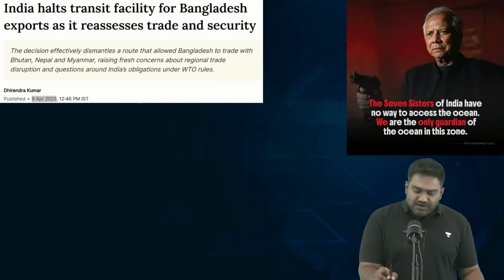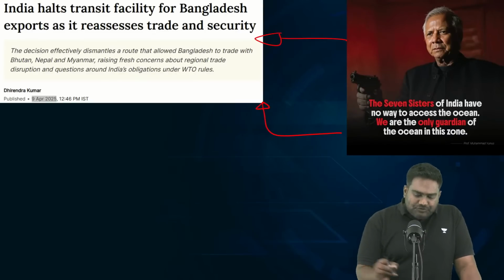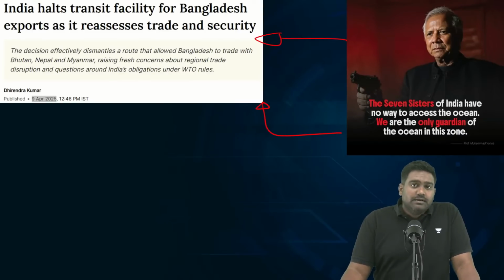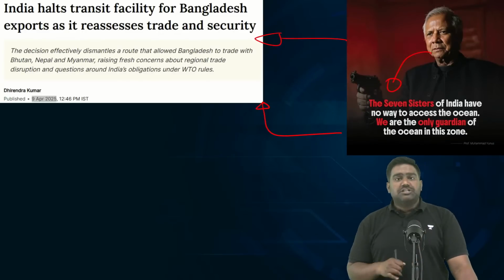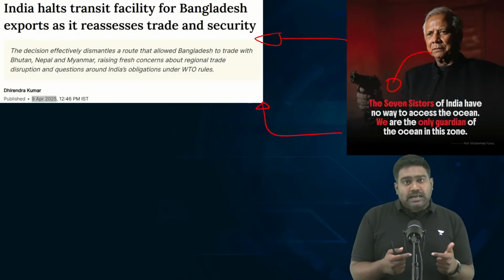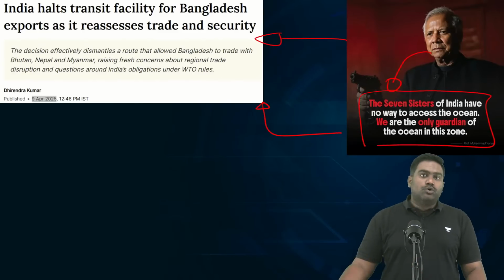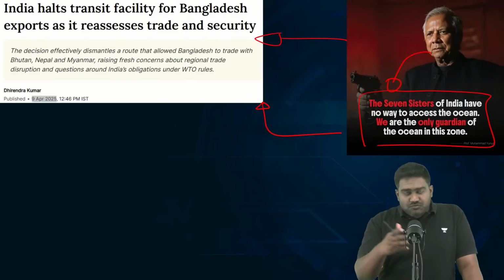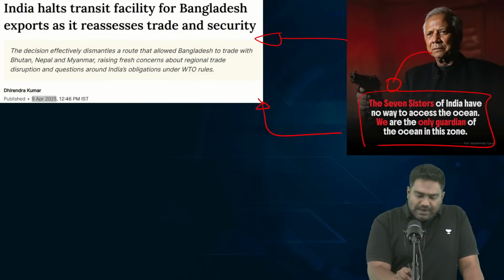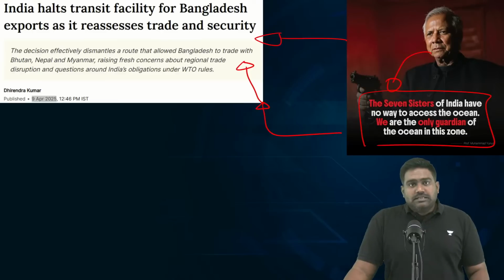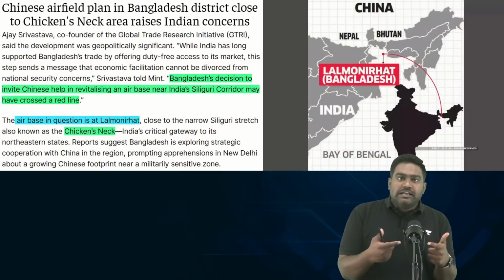And this is going to take a significant toll on the exports of Bangladesh. See, this decision was taken after Muhammad Yunus made a very controversial statement. He recently visited China, and when he was in Beijing meeting with Xi Jinping, he made a very controversial statement. He said Northeast India is landlocked and dependent on Bangladesh. He also said that Bangladesh is the guardian of the ocean. He urged China to make use of Bangladeshi ports to access Northeast India. This was not well received by India. It almost appeared to be a threat that Bangladesh was issuing on Chinese soil. So many experts are seeing this as a retaliation from India.